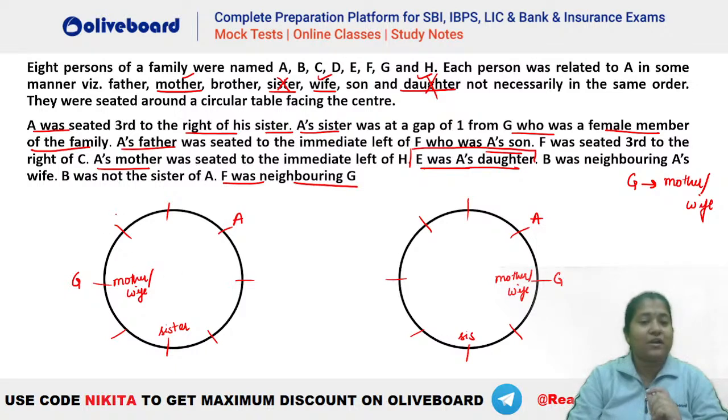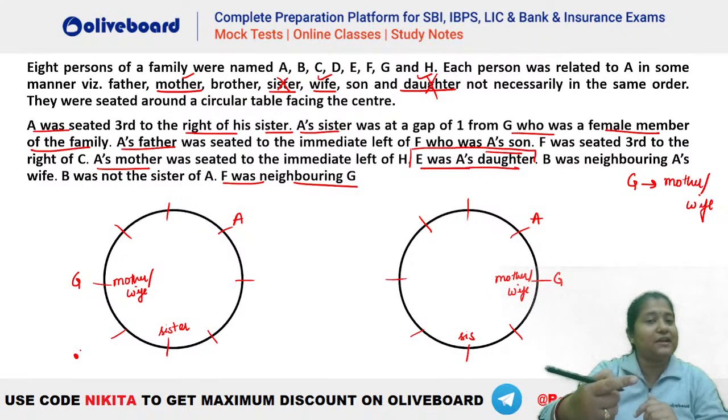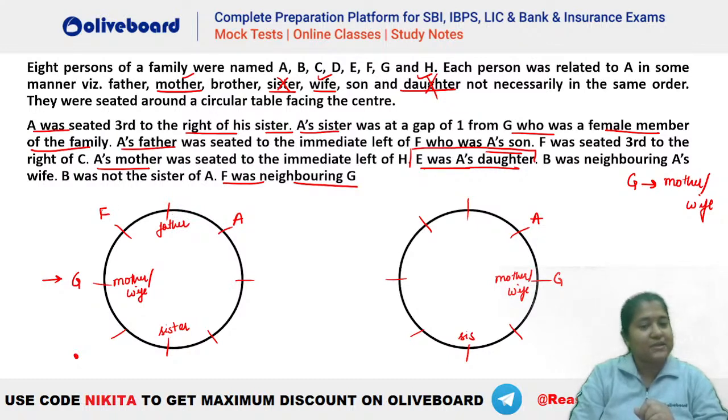So let's see what is given here. A's father was to the immediate left of F, who was A's son. Let's say if we take F here, because F has to be a neighbor of G. So if you take F here, A's father has to be immediate left of F, that means you can see G will be the father here, because father is immediate left of F. So this is not possible in that case. That means in this particular scenario, F will be here and now A's father is immediate left of this person. So you can see F will be this person, A's father is immediate left of F, F who is A's son will be like this.